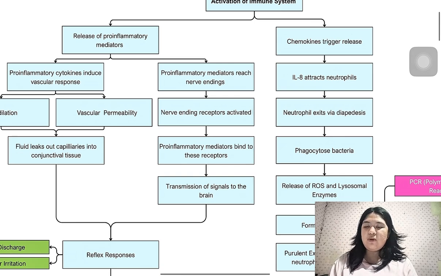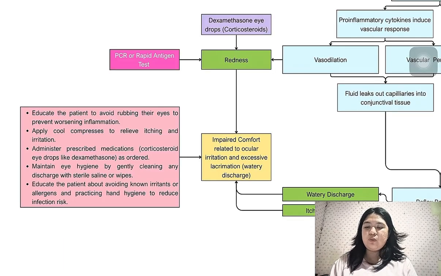From the release of these mediators, the cytokines will induce a vascular response, which will lead to vasodilation and increased vascular permeability. The vasodilation manifests as the sign and symptom of redness within the eyes. If this redness is manifested in a patient, a diagnostic procedure such as PCR or a rapid antigen test can be used to verify conjunctivitis. A medication can be used to subside the redness, such as dexamethasone eye drops or a corticosteroid eye drop.